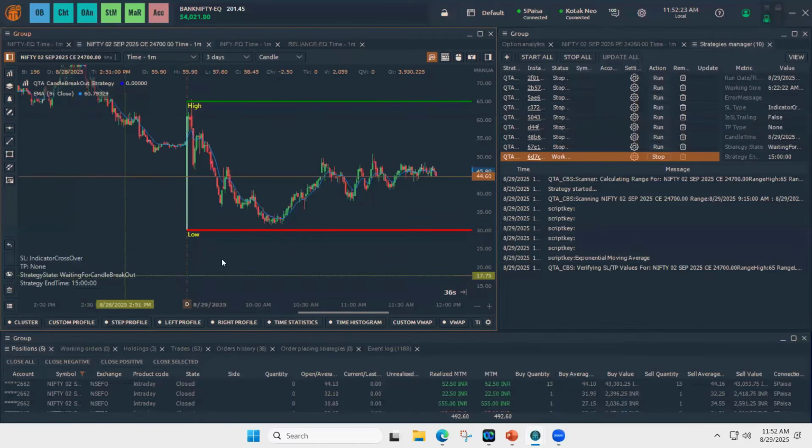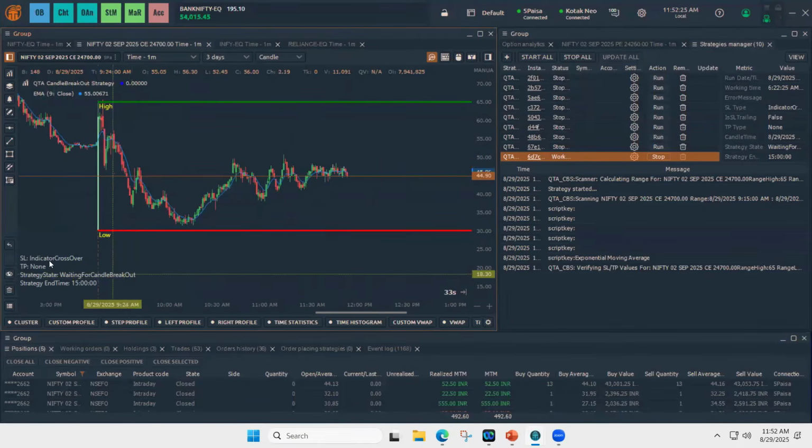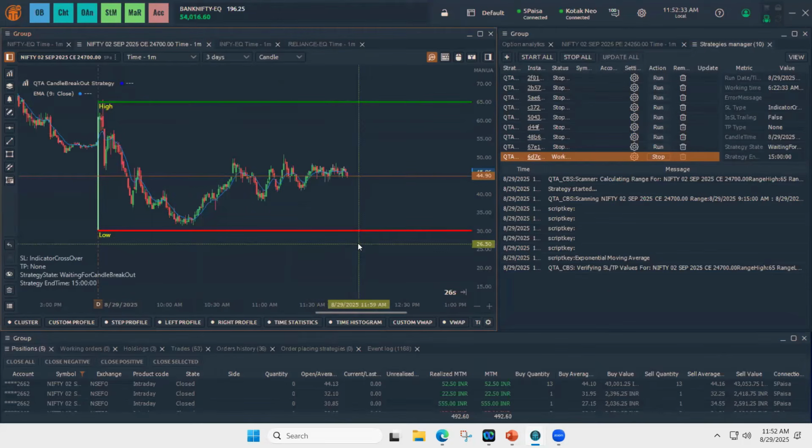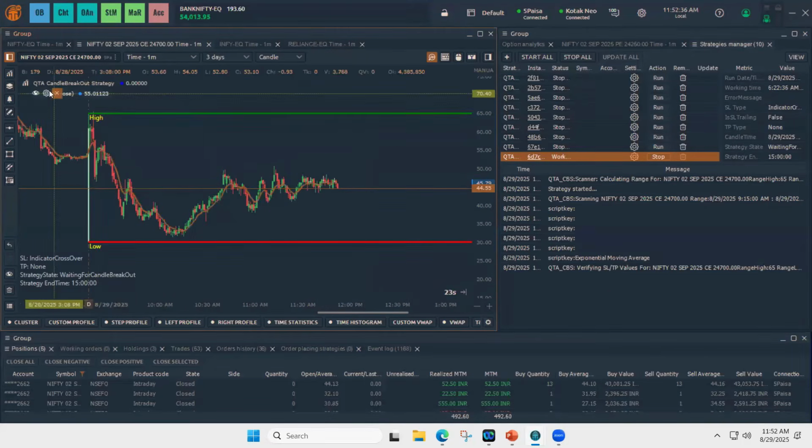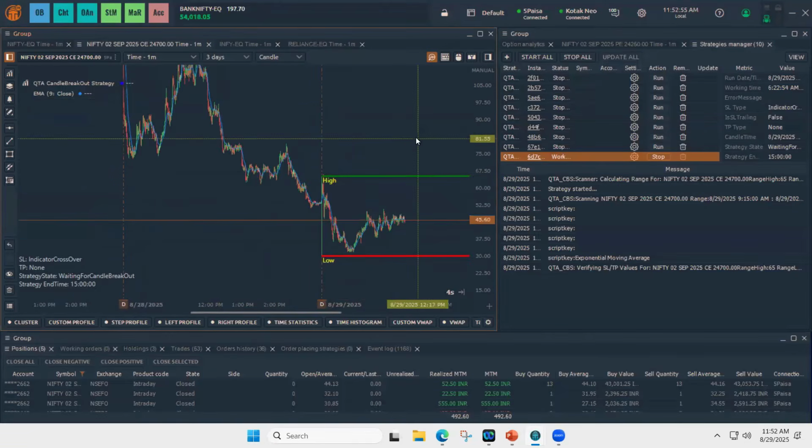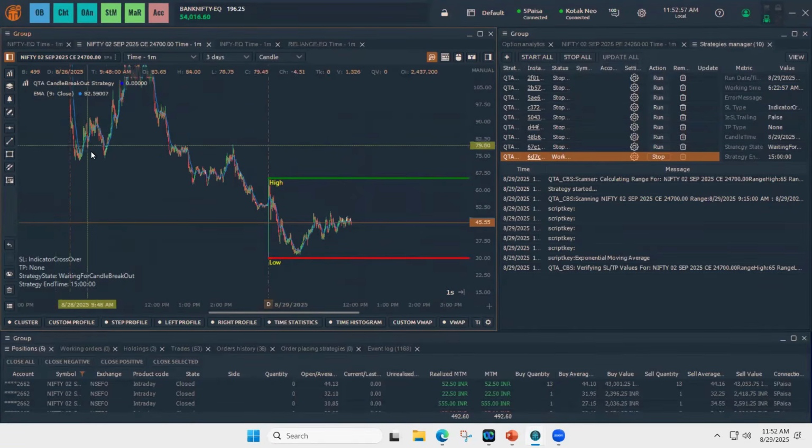So the strategy state is waiting for breakout, wherein you get the high and low of the candle. When the price crosses this low or high, according to the predefined settings in your strategy, the orders will get placed. I'm just telling because some people work with 915 candle breakout or 930 candle or 12 p.m. It all depends on your analysis, and we're also offering previous candle low, previous candle breakouts also. You can choose.